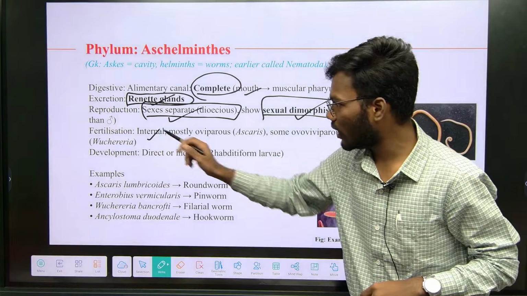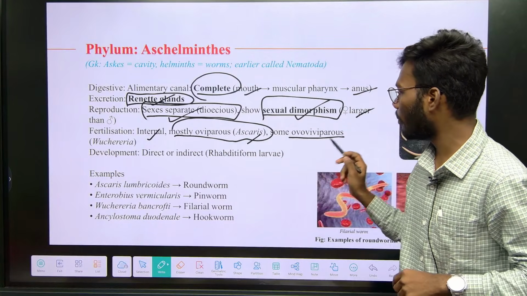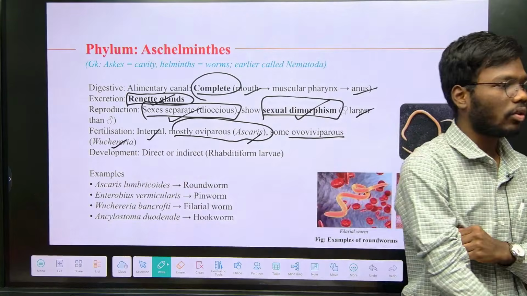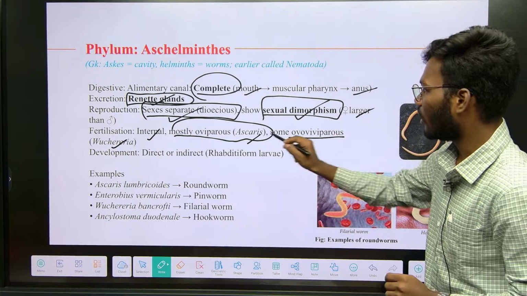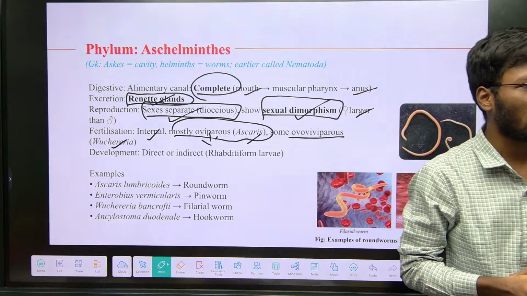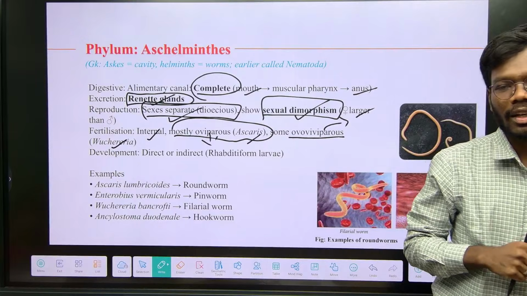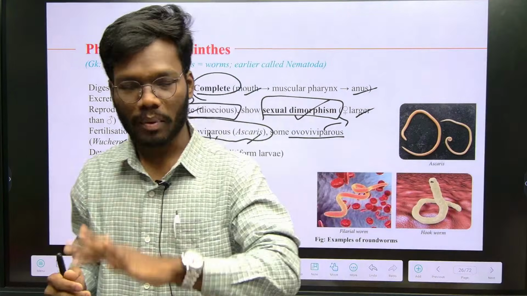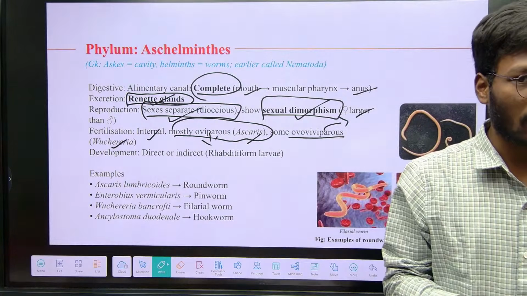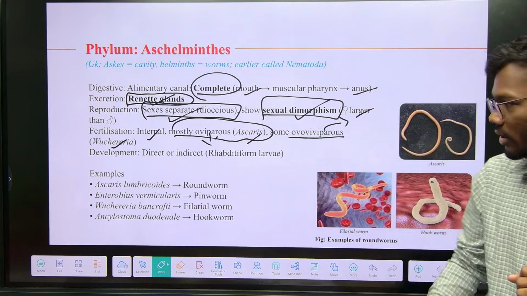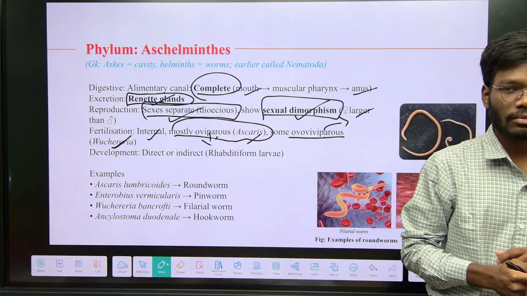Next is internal fertilization, mostly oviparous. Example is Ascaris. Some are ovoviviparous. Example is Wuchereria. So do you know what is oviparous, ovoviviparous? Egg laying individuals are called oviparous. Direct developing is called viviparous. But some animals are egg laying, but the eggs are retained inside the body cavity. Understand? They are laying eggs, but the eggs are present inside the body cavity of the mother. So those animals are called ovoviviparous. Example, Wuchereria bancrofti. Understand? Right.